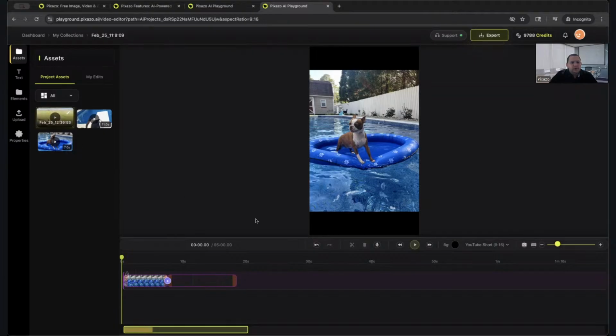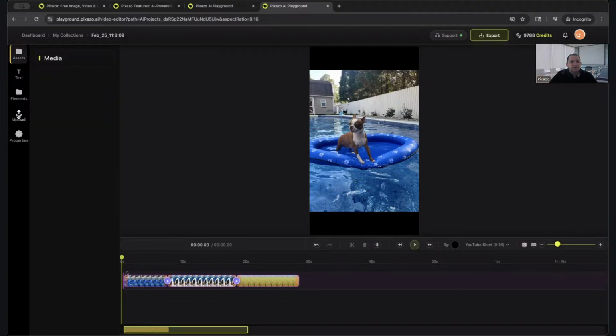And then we can go ahead and add our last and third clip. Okay, I have added my clips. What's next? Okay, next we can maybe upload an audio to go along with this. Although I do have audio already within the clips, you're also able to go ahead and upload additional audio. Okay, I already have an audio file here uploaded.